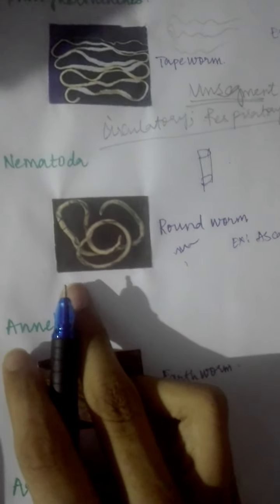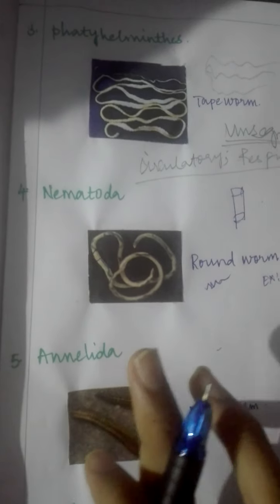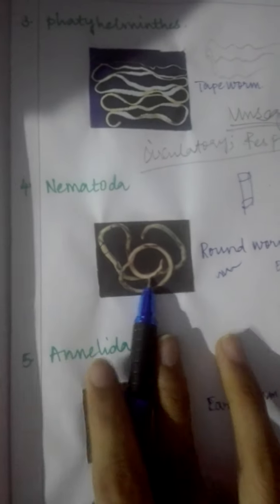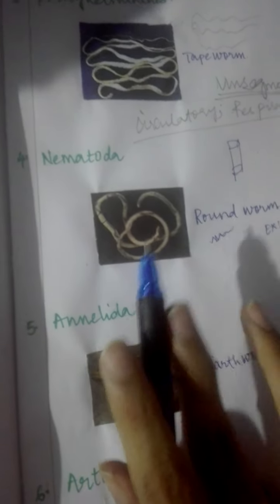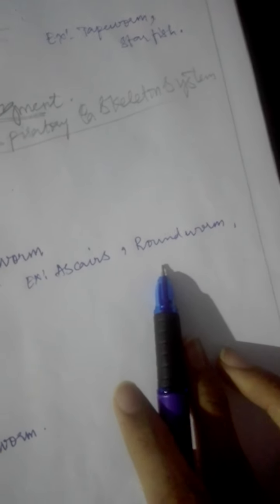Pseudocoelom is present and an alimentary canal is found. That means if we eat more junk food, this roundworm is going to come into the alimentary canal. The respiratory system, circulatory system and skeletal system are absent in their body. Children, sexual reproduction occurs. For example, we have told Ascaris roundworm.